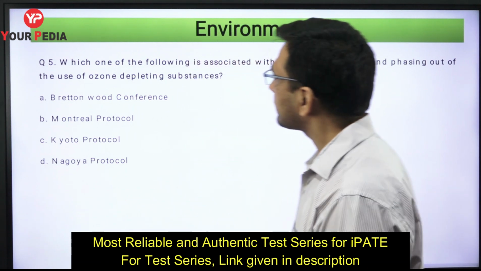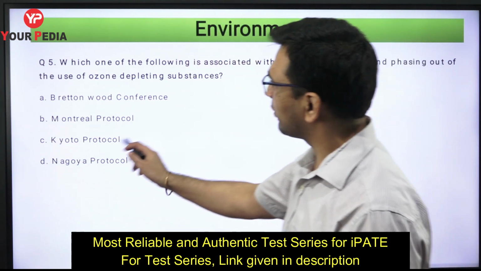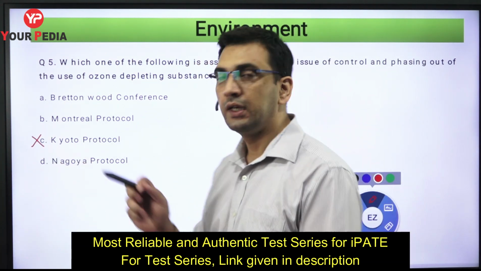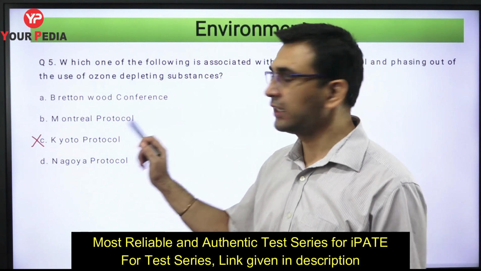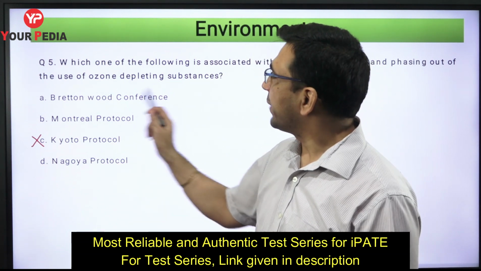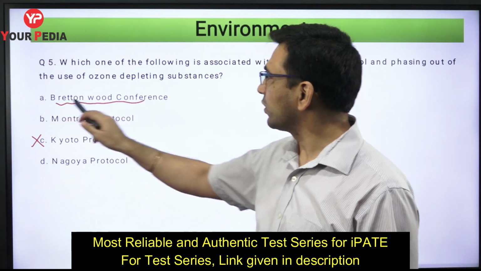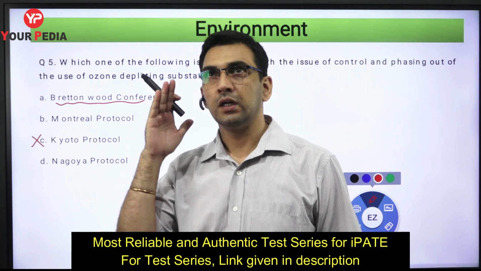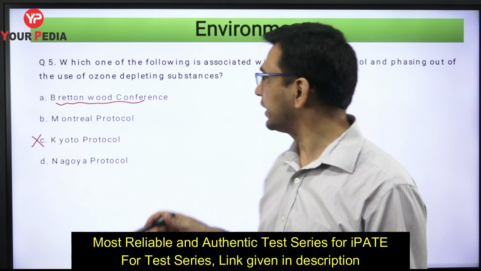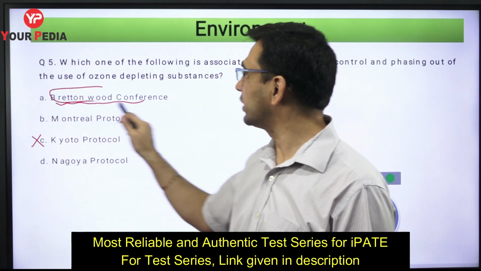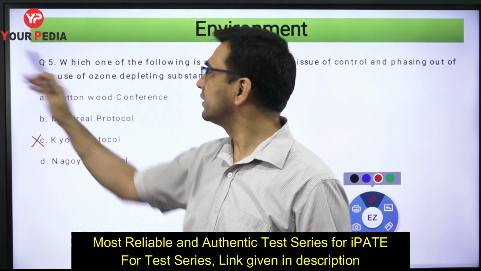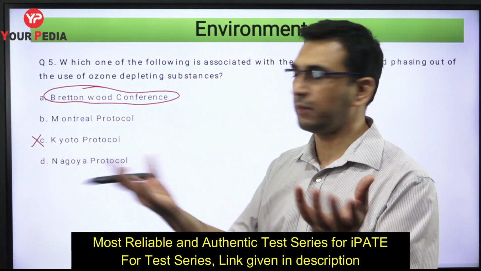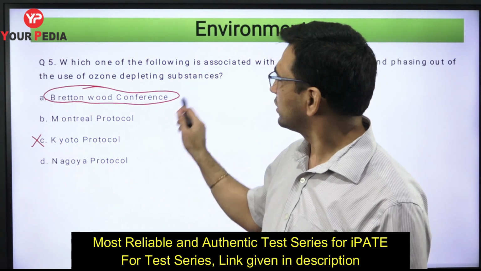Okay, so see, Kyoto Protocol, you know, is not related to the release of ozone depleting substances, but this is related to what? To reduce the release of greenhouse gases, right? Bretton Woods conference, I don't know whether you know of Bretton Woods, was basically related to IMF or World Bank. World Bank and International Monetary Fund were created under this particular conference, called the Bretton Woods Twins. We call them Bretton Woods Twins, as you know, twins, World Bank and IMF. So this is also not related.